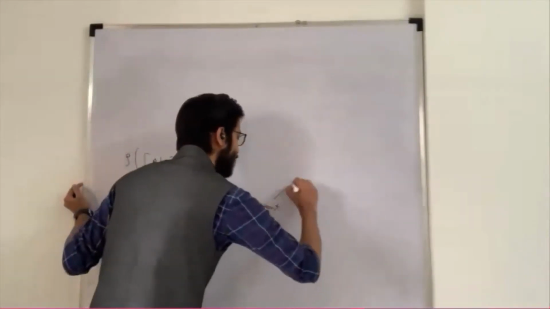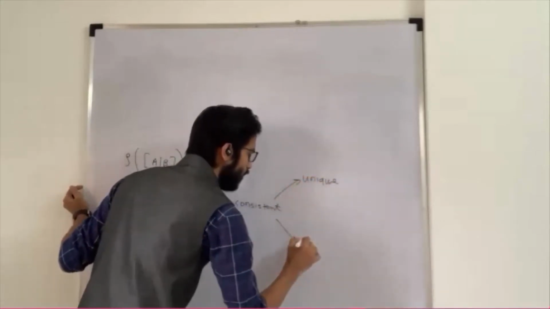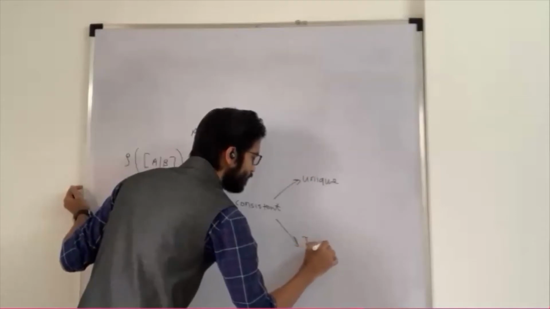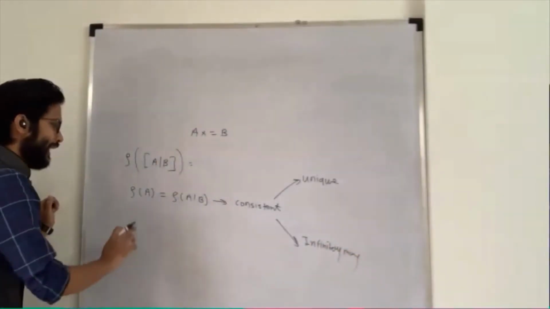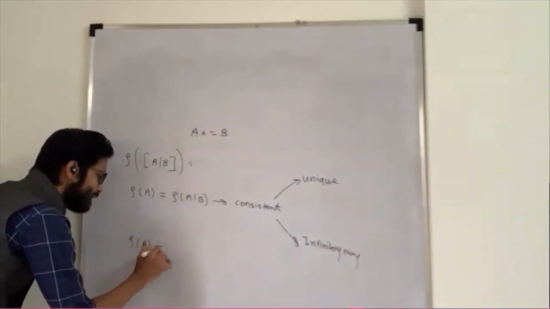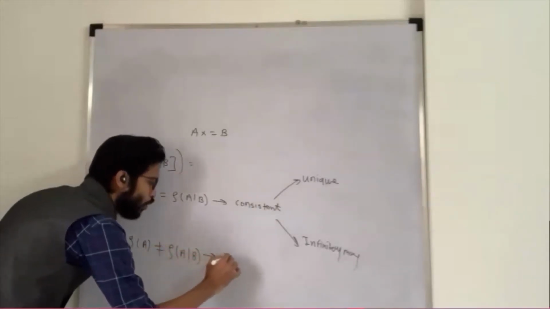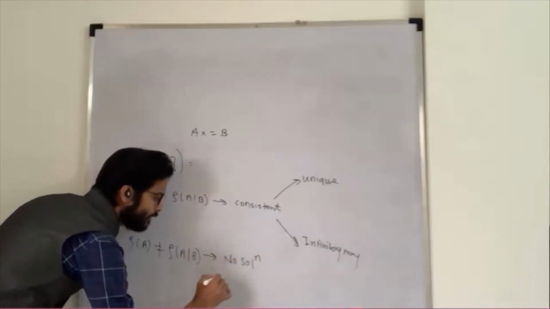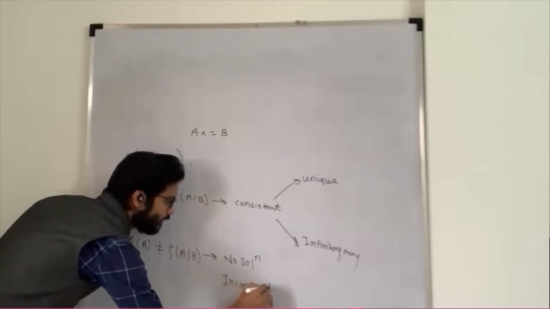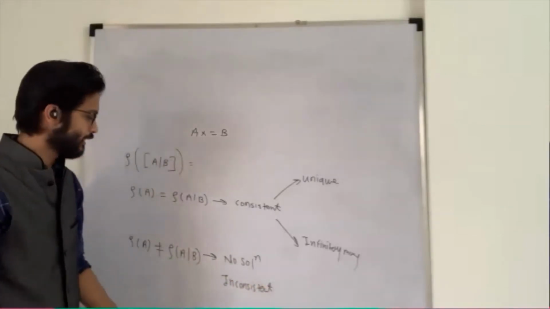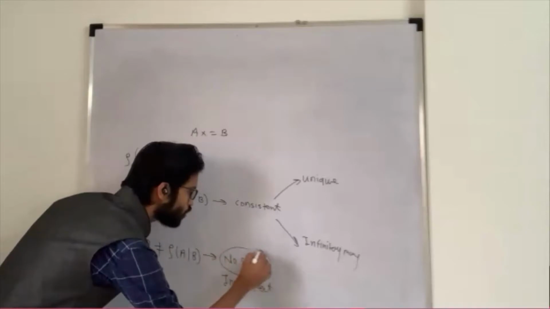Further, we have two parts: first, whether it has a unique solution or infinitely many. And if the rank of A is not equal to the rank of the augmented matrix, then the system possesses no solution. What is that called? It is called an inconsistent system. Consistent means it has a solution. Inconsistent means it has no solution.